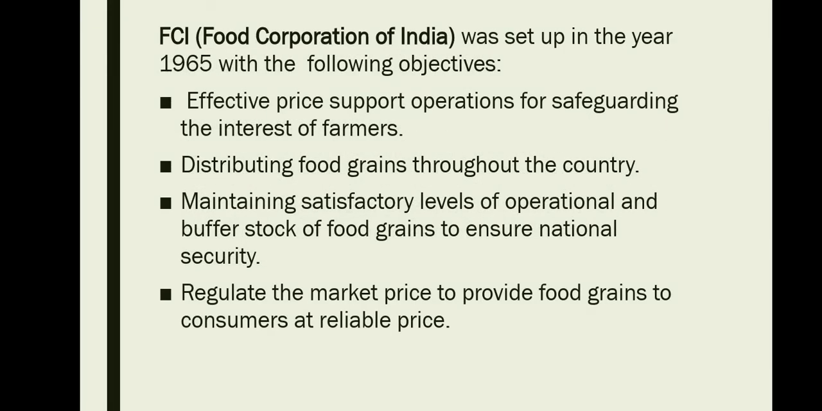FCI, Food Corporation of India, was set up in the year 1965 with the following objectives: effective price support operation for safeguarding the interest of farmers, distributing food grains throughout the country, maintaining satisfactory levels of operational and buffer stock of food grains to ensure national security, to regulate the market price to provide food grains to consumers at reliable price. Now let's take a look at the food quality control agencies.